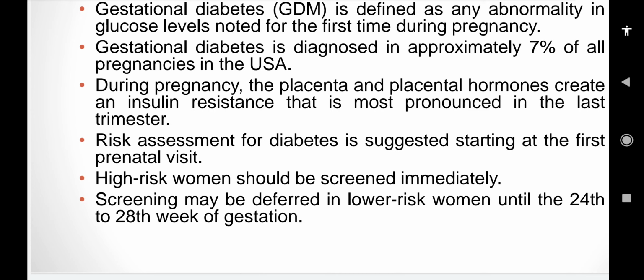You should know. Screening may be deferred in lower risk women until the 24 to 28 week of gestation, when there is a chance of a high body weight fetus or twins, and a greater chance of gestational diabetes.